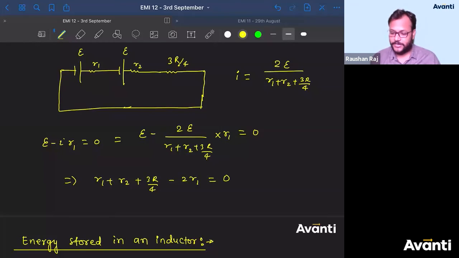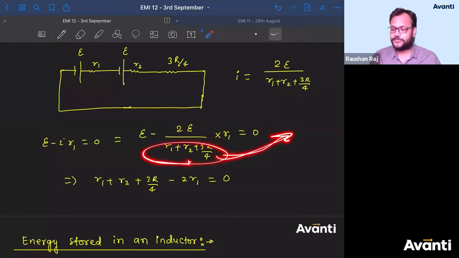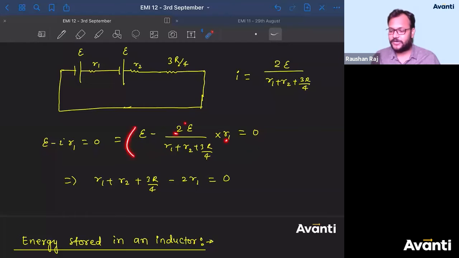Guys, are you following me? Do you have any doubt here? Yes, it is 2, right? So 2R1. I have taken the LCM and then multiplied with 0. I have brought this to the right hand side. It will become 0. So I'll be getting R1 plus R2 plus 3R by 4 here minus 2 into R1, because E has already gone. So 0 by E is 0. Okay.